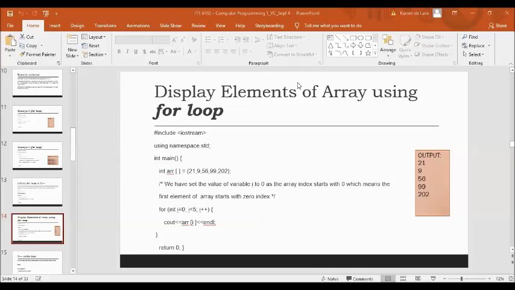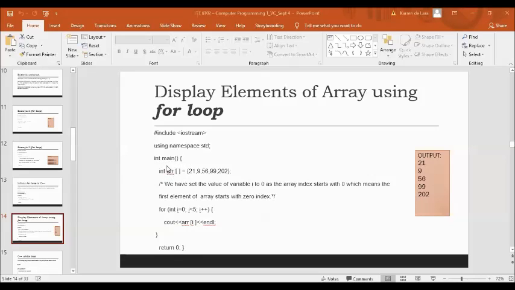So in this sample program, we have declared and initialized an int, or integer, array named arr, and it has 5 items. We have #include <iostream>, using namespace std, int main, and then an open curly brace.